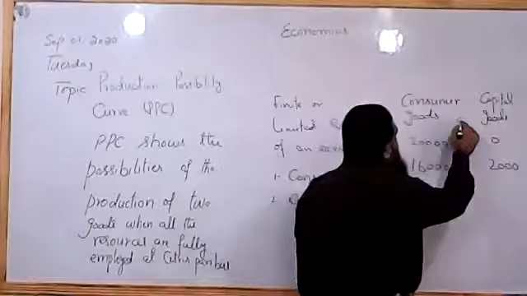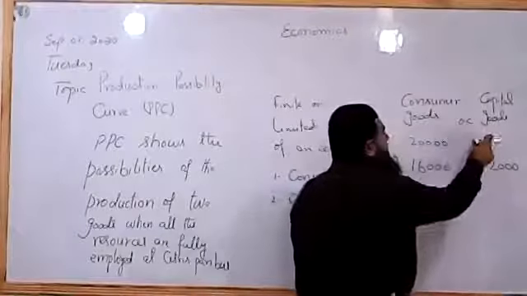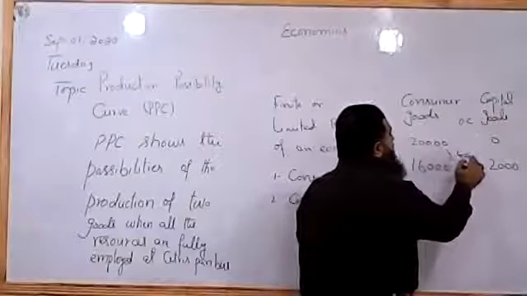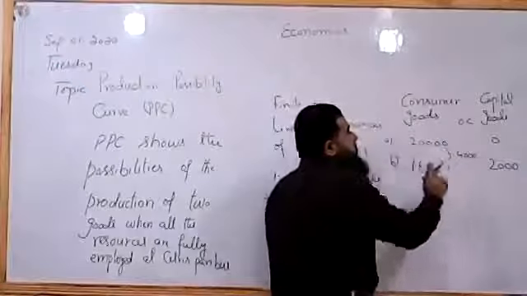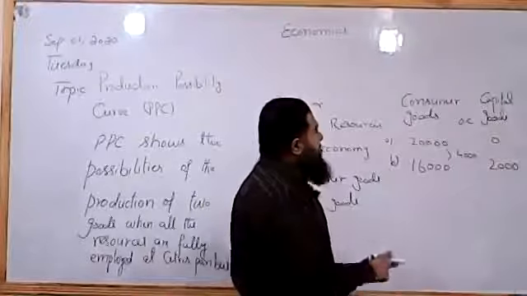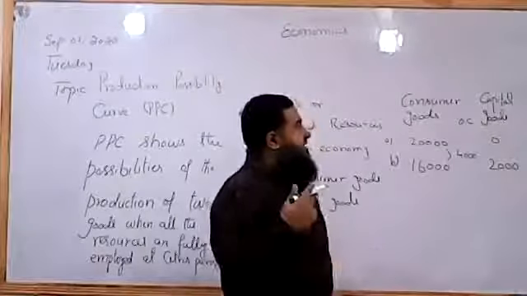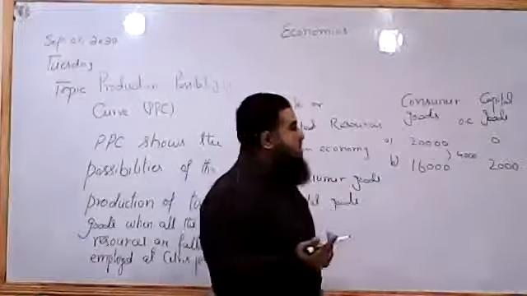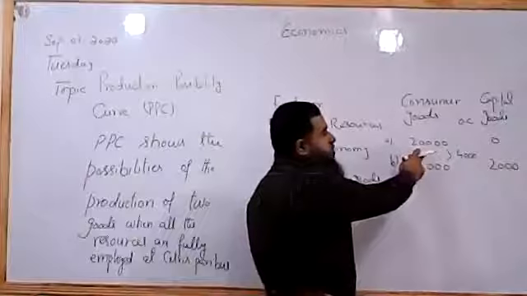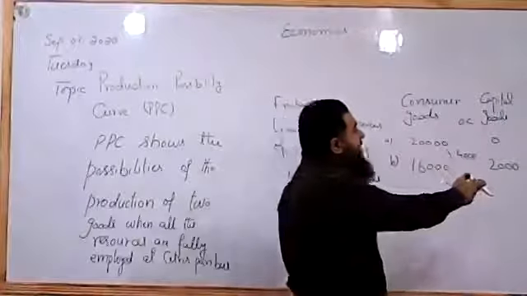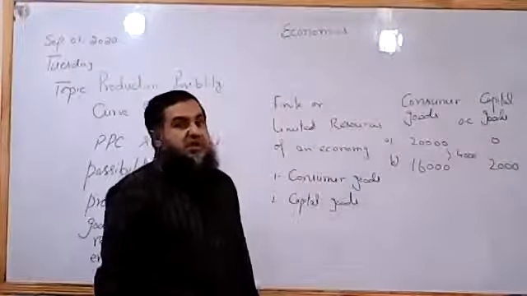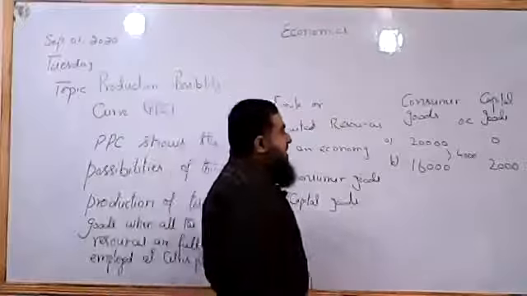Here the opportunity cost is all the capital goods produced. And here the opportunity cost is 4,000 of consumer goods given up to produce 2,000 of capital goods, or two consumer goods given up for the sake of an additional capital good. The resources which were producing 4,000 consumer goods are now only able to produce 2,000 of capital goods. They are less efficient in the production of capital goods than consumer goods.